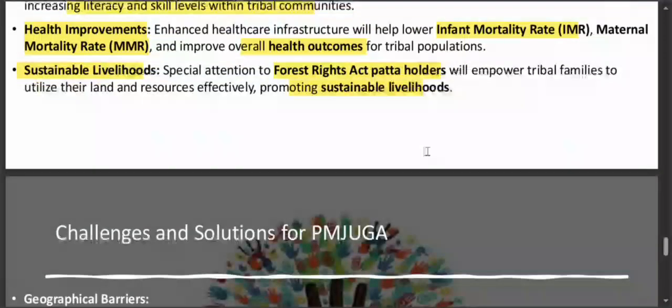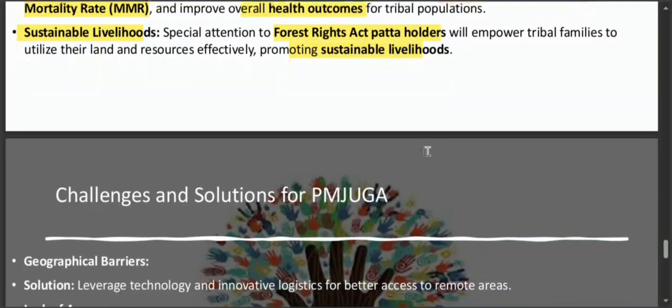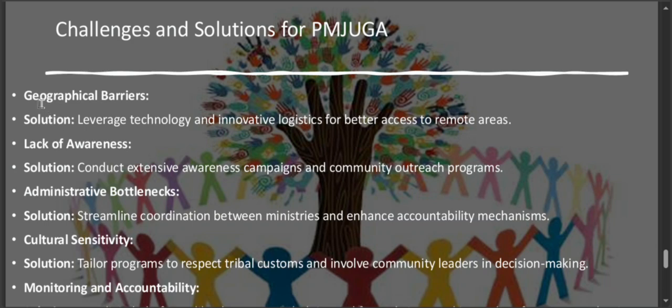So as we delve deeper into the Pradhan Mantri Janjatiya Unnat Gram Abhiyan, it is essential to address some of the challenges we may face in its implementation, along with practical solutions as well. So the first problem will be geographical barriers. How? Many tribal families reside in remote areas, making access difficult.